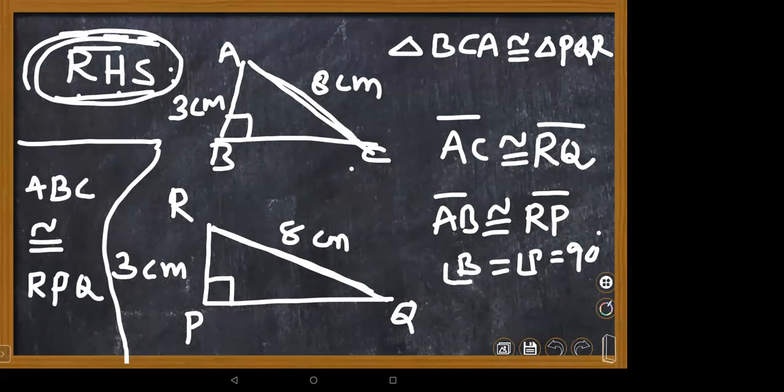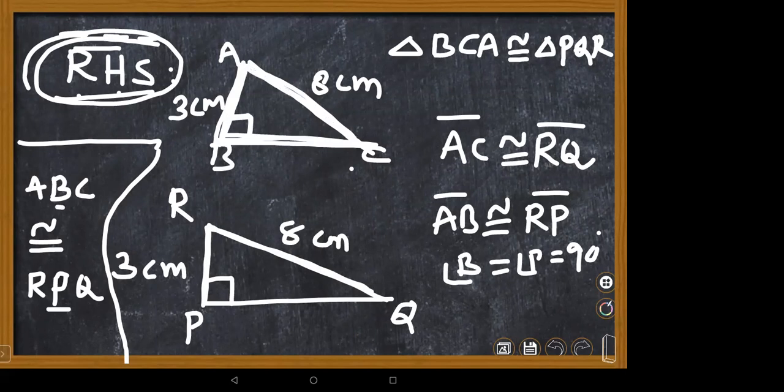Let us check it first. AB is congruent to the side RP of the other triangle, and at B there is a right angle, and at P there is a right angle. Then what is BC length, children? BC length we don't know. Of course, AC length is also unknown.